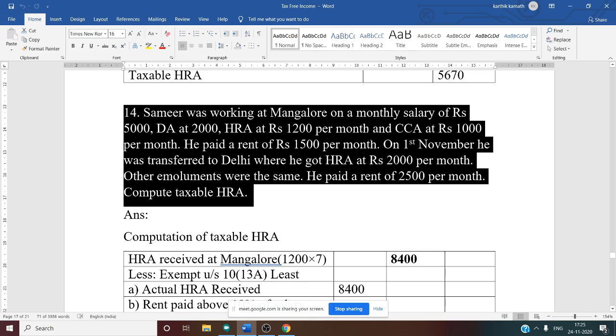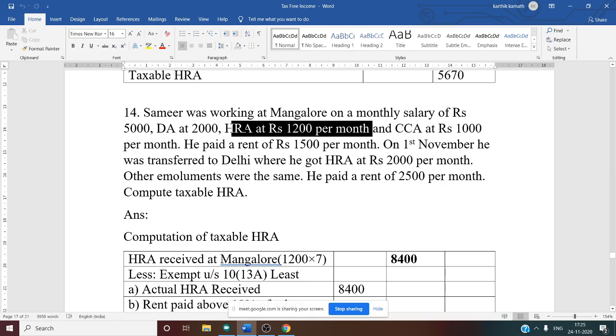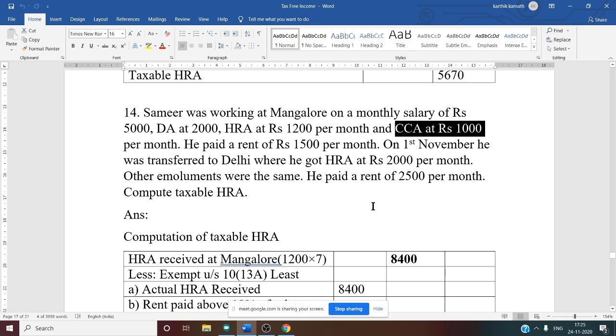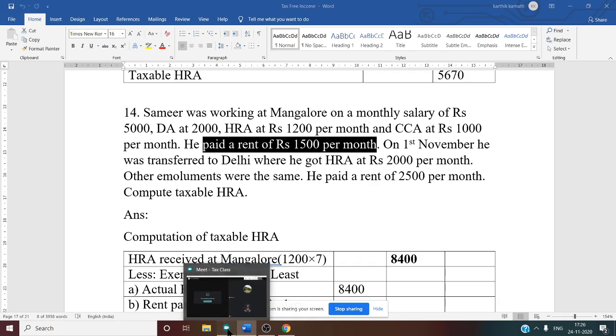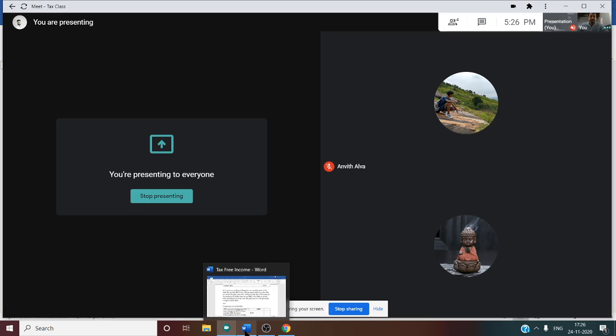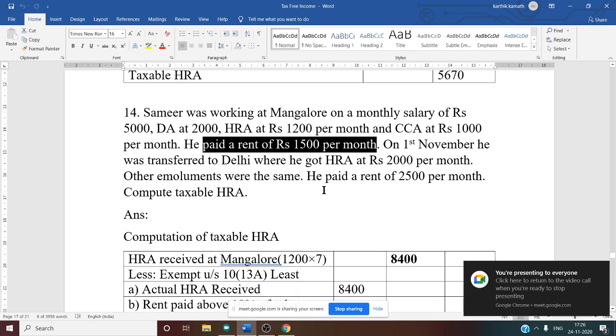House rent allowance is given in the question as 1,200 per month. CCA, city compensatory allowance, is 1,000 per month. He paid a rent of 1,500 per month, so the rent paid is also given as 1,500. Now what we want in this question is very simple: we want to know how many months he stayed in the rented house. Let us see that.